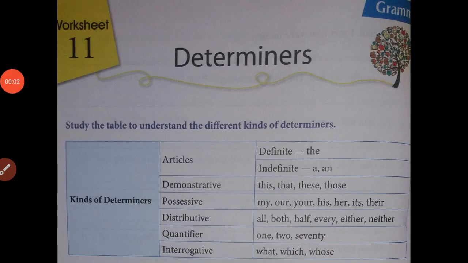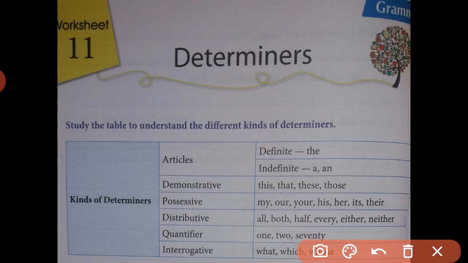Yes, students. Here is grammar chapter number 11. The title of this chapter is determiners. So, today we will discuss determiners, and then according to the table we will learn in detail their kinds and usages. But let us clear the concept regarding determiners.